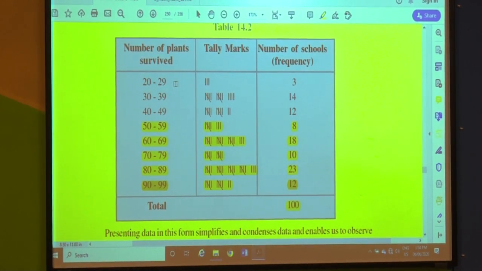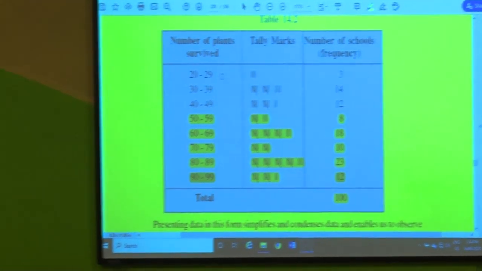Because the number of plants is nothing but whole numbers. I cannot say 29.5 plants have been surviving there. That's why the classes made here are non-overlapping. It is a very simple thing.